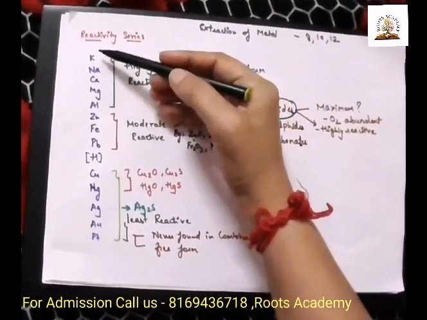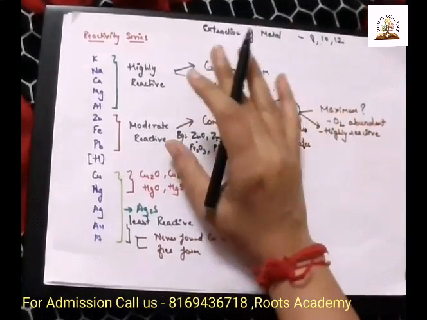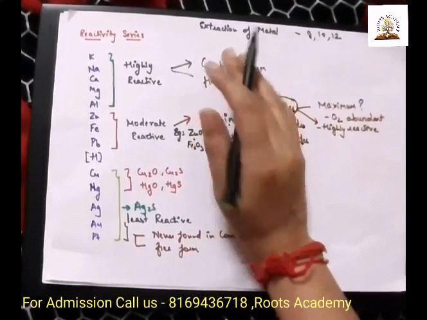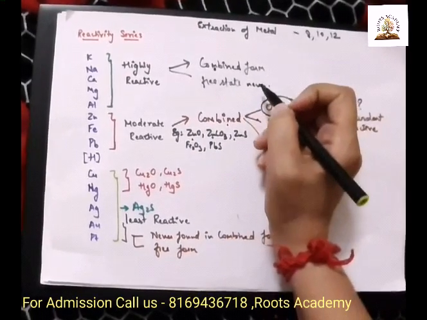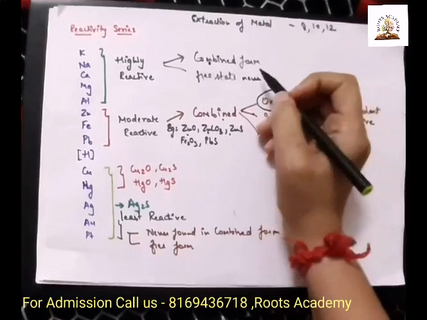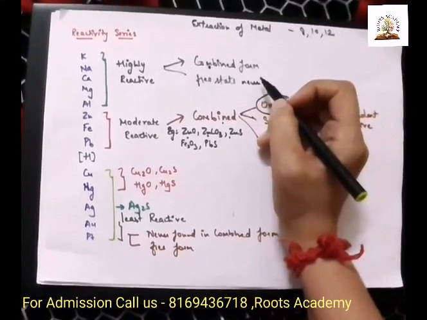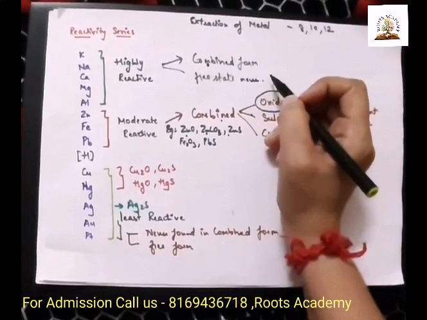The metals from potassium to magnesium are highly reactive metals. As they are highly reactive, you will get these metals in a combined form. It means that you will never get these metals in a free state.